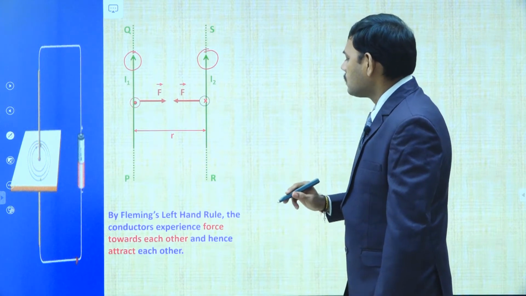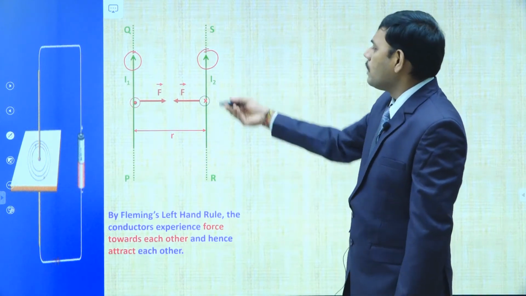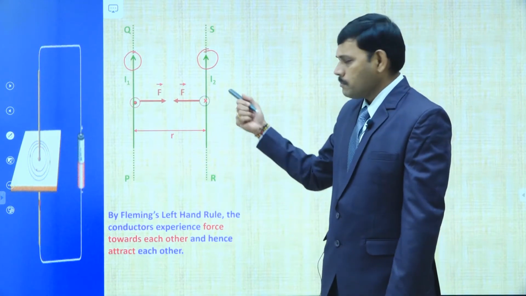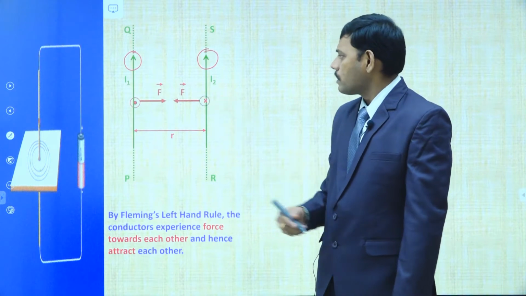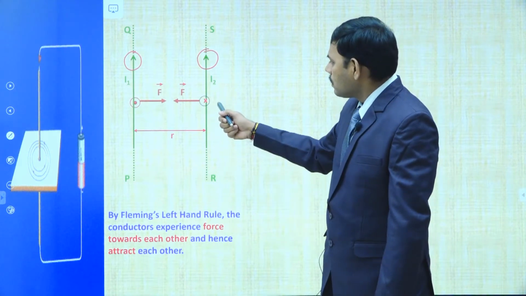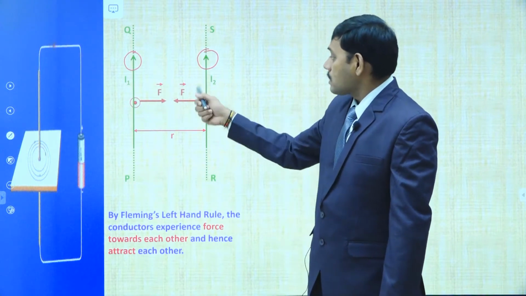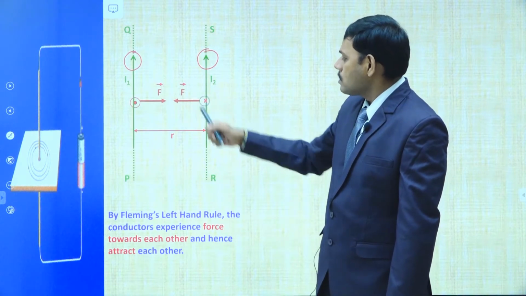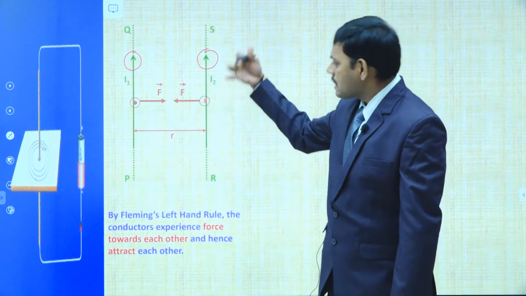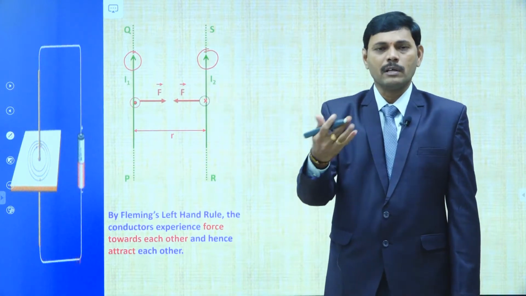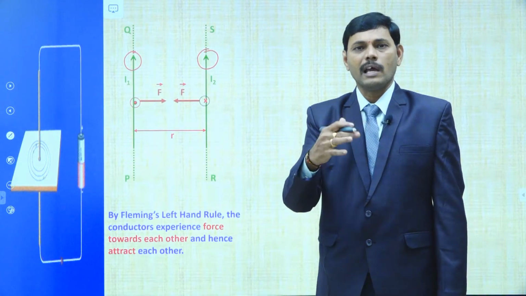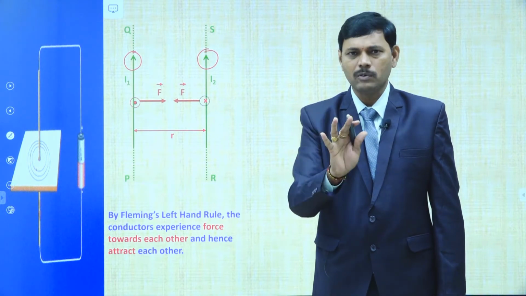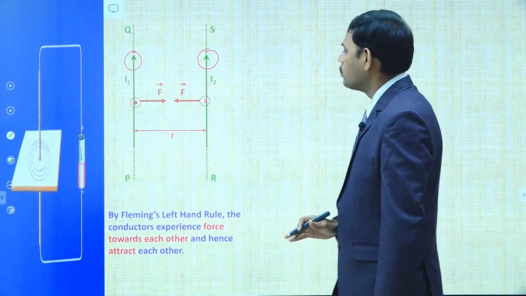And by Fleming's left hand rule, we find it. I already explained Fleming's left hand rule a number of times in the previous part of our discussion. That's why, keep the result of this explanation in mind: I1 and I2 in the same direction, force is attractive. Of course, the expression is mu naught I1 I2 L by 2 pi r, but the direction is attractive.